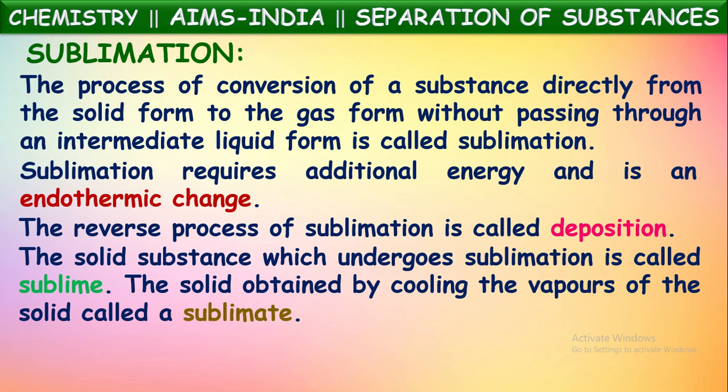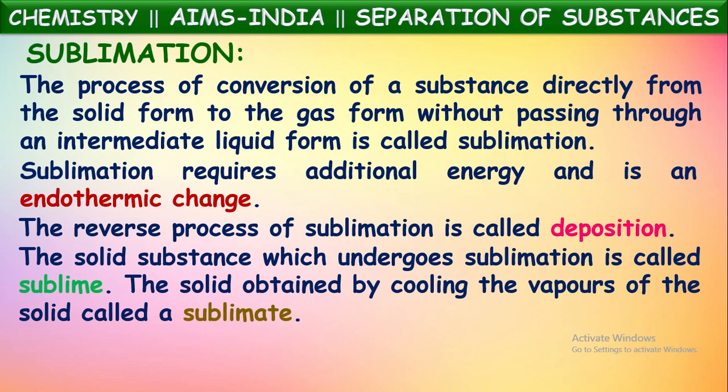The solid substances which undergo sublimation are called sublime or sublimable substances. The solid obtained by cooling the vapors of this solid is called sublimate.